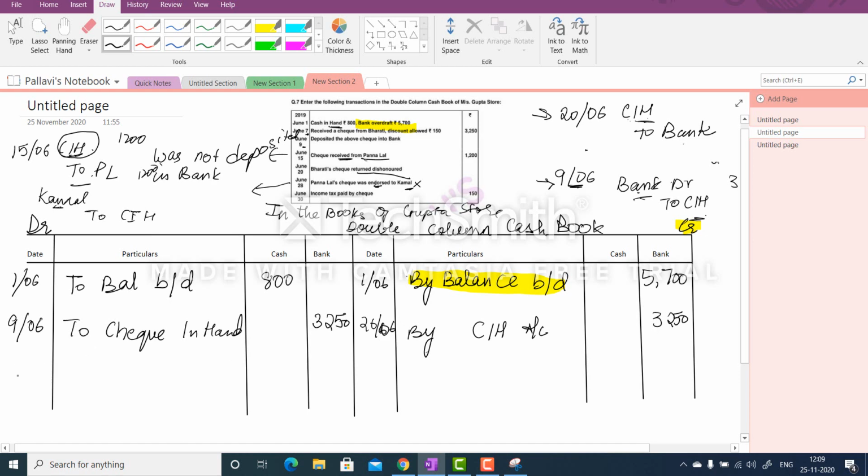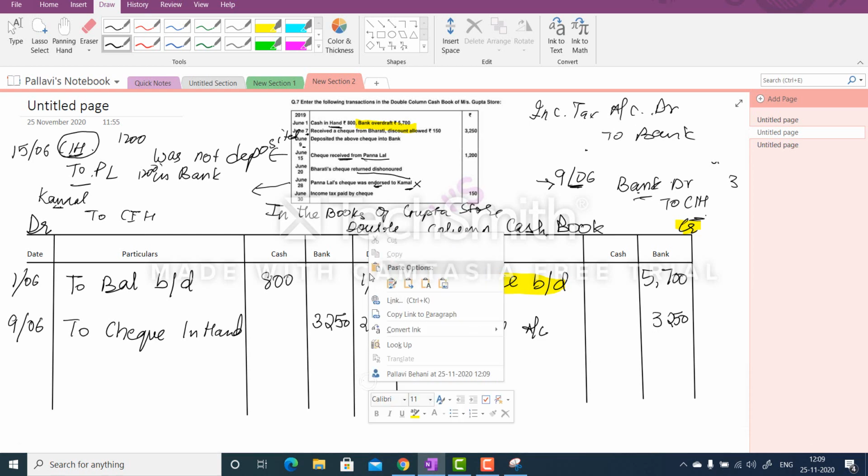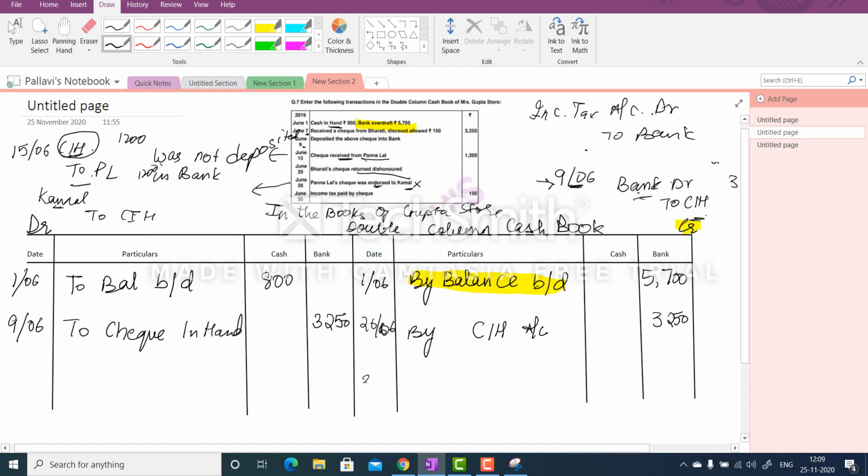The last one is June 30th, where you paid income tax. So the entry would be, let me show it over here. When you paid income tax, income tax is an expense, so income tax account debit, and you paid it through check, so to bank, right? So you are going to write it over here on 30th June by income tax, right? This is going to be in the bank column, 150 rupees.